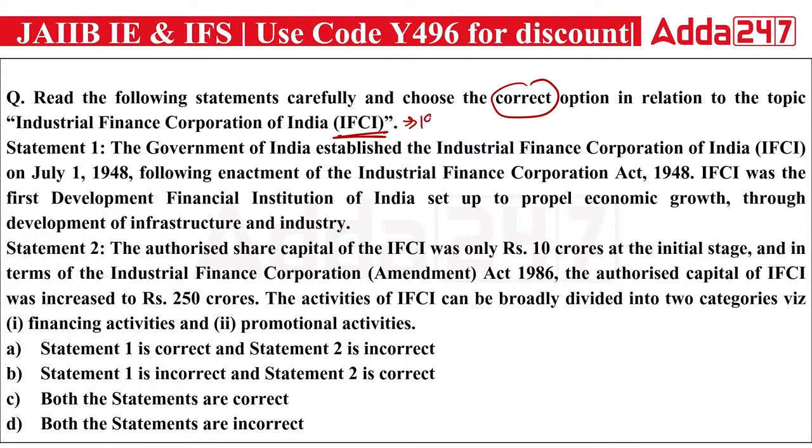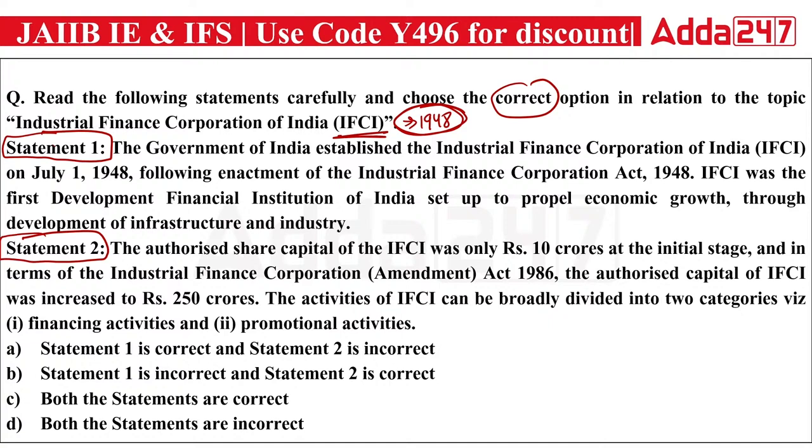Now, read the following statements carefully and choose the correct option in relation to IFCI. IFCI is the country's first development financial institution, introduced in 1948 with an initial authorized share capital of 10 crores. Two statements are in front of us, and we have to answer which is correct and which is incorrect. The first statement says that the Government of India established the Industrial Finance Corporation of India on July 1st, 1948, following the enactment of the IFCI Act 1948, and it was the first development financial institution of the country. It was set up to propel economic growth through development of infrastructure.